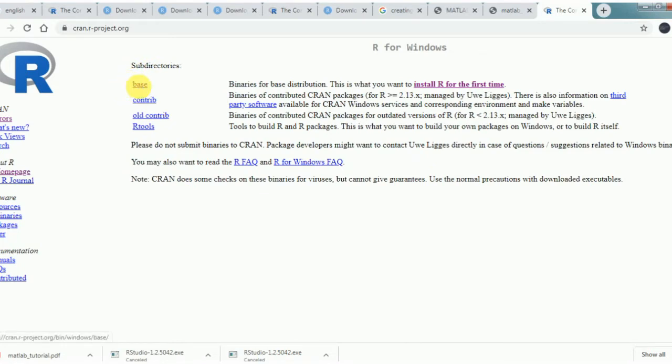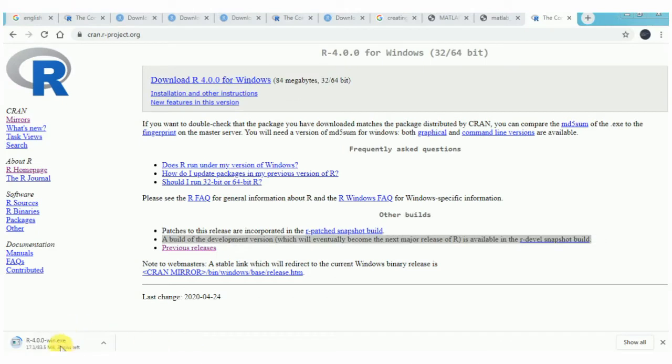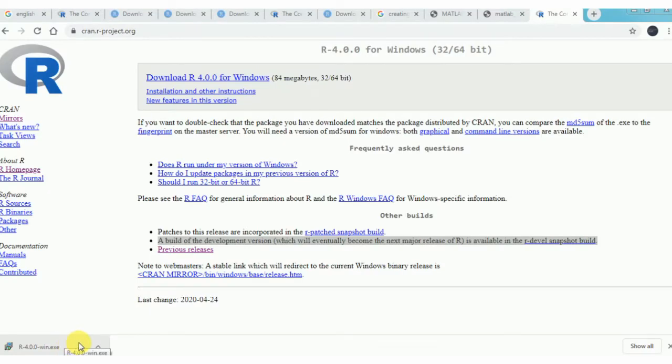Yeah, we have to click this base. The new version comes here, download R 4.0.0 for Windows. This is the new version, so we will click here. See here, it's downloading. It will take few minutes, so let's wait. Okay, downloading completed, so click here for installation.